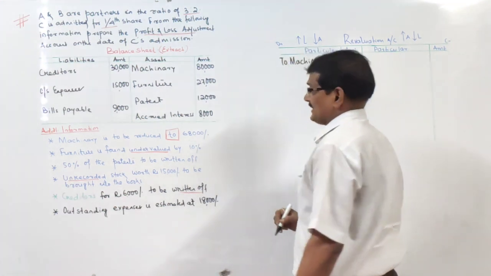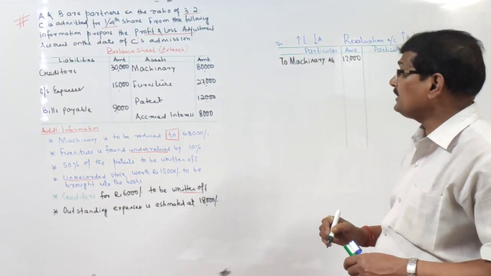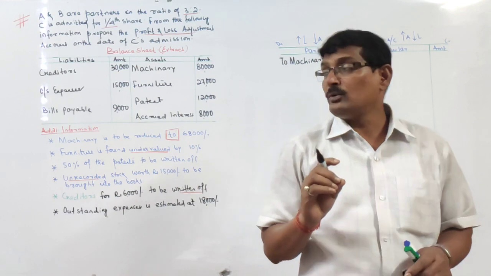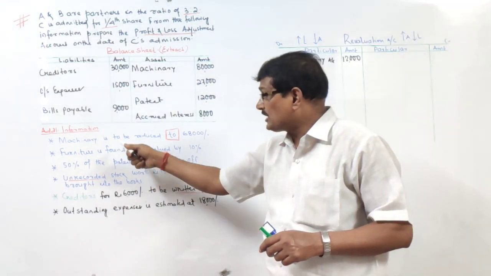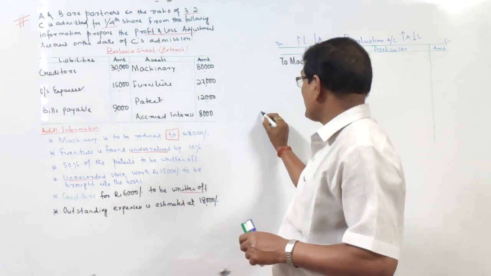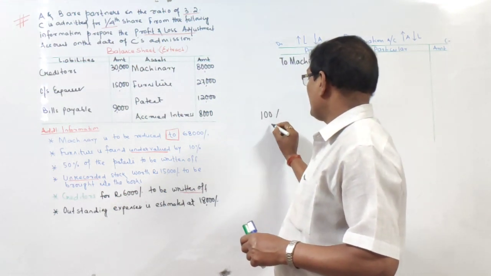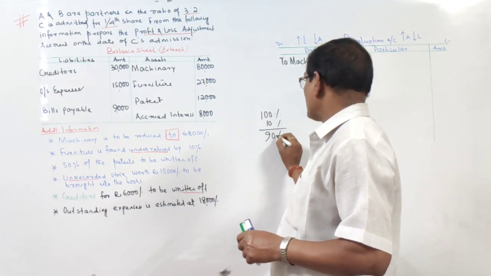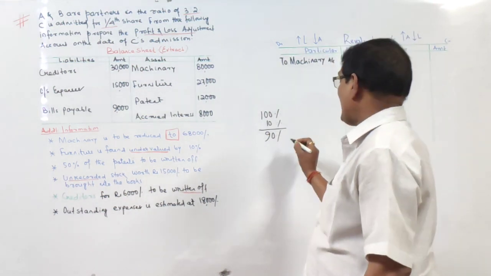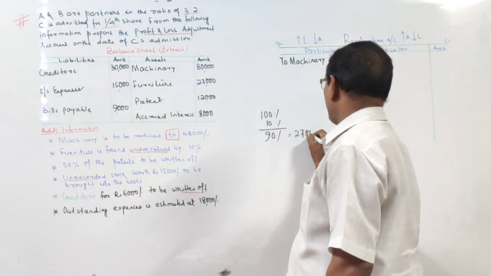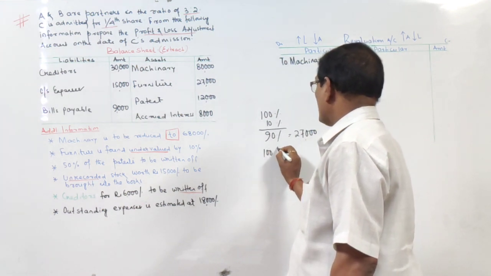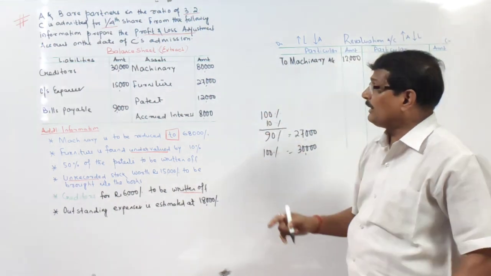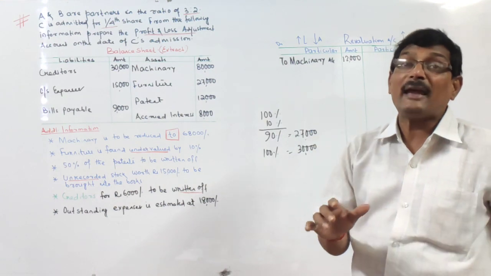Right? Next, furniture is found undervalued by 10%. What does it mean? Total is always 100%. Now it says that furniture is found undervalued by 10%. होना चाहिए था 100%, but it is recorded at 10% less. Means it is appearing at how much? 90%. Now I can say that 90% is equal to 27,000 given in the balance sheet. So 100% will be how much? 100% comes to 30,000. Unitary method. That means the value of the furniture is undervalued by 3,000.